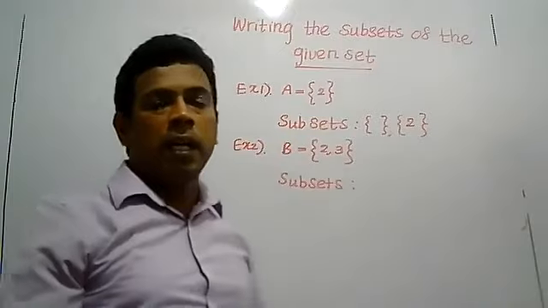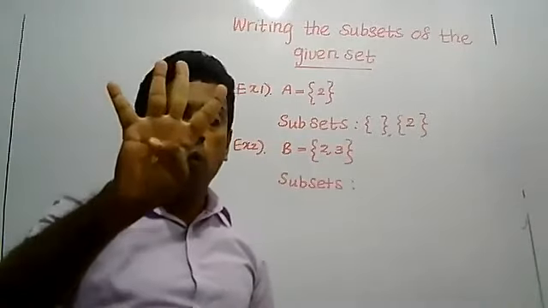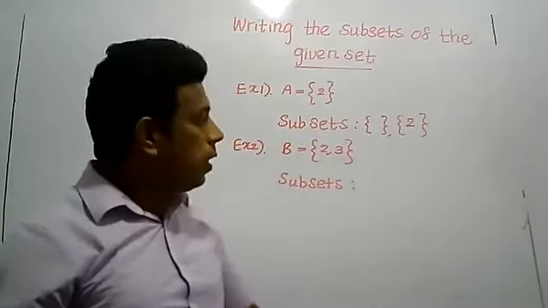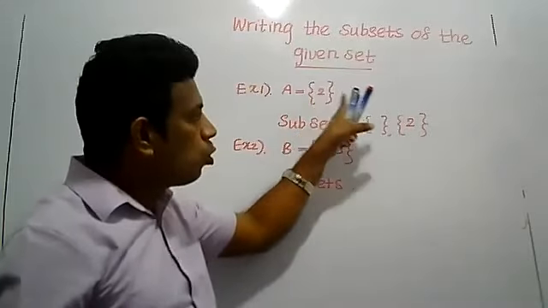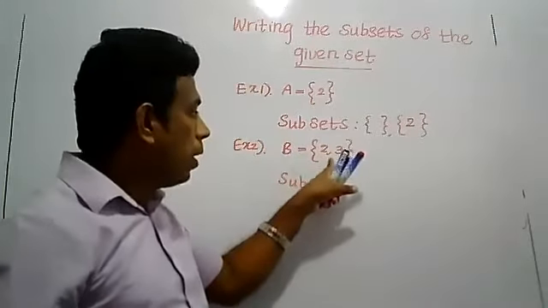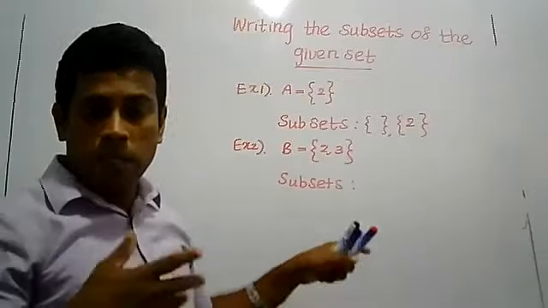To get an idea, I will tell you it has 4 subsets. When it has one element, 2 subsets. 2 elements, 4 subsets. What are the subsets?